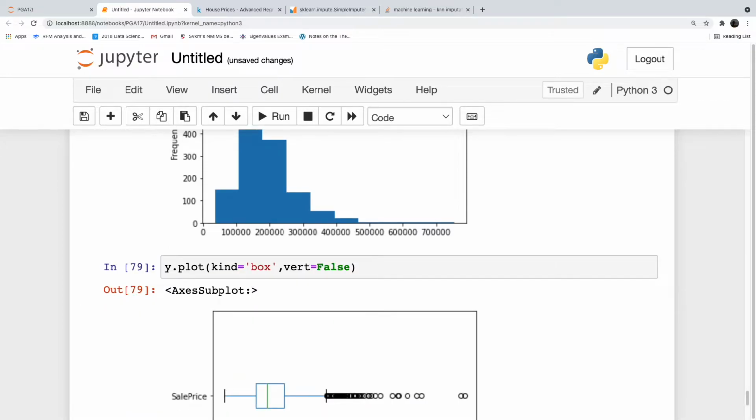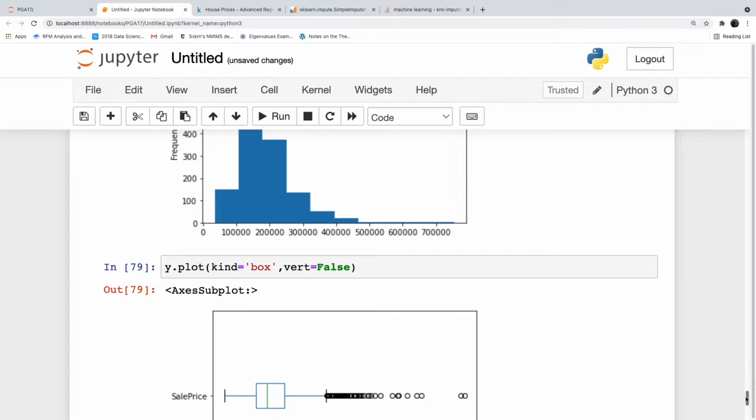Outliers are there. Now, can outliers exist in house prices? Yes, they can exist, right? Some houses will have a lot of features, so their price will be very high. Some houses will have fewer features, so their price will be less. So outliers have a valid reason in house prices. We will not try to convert them into logarithm and all. We will keep them as they are.